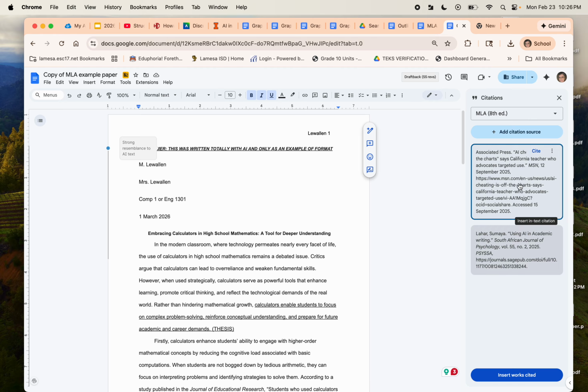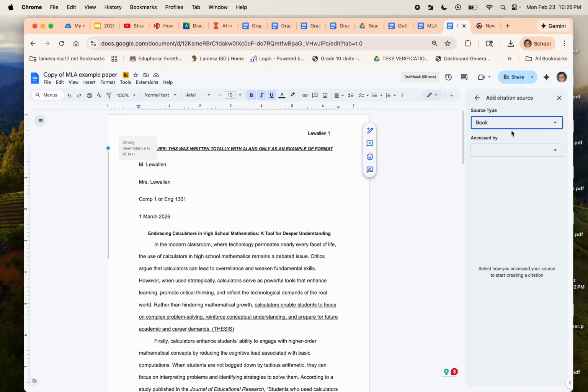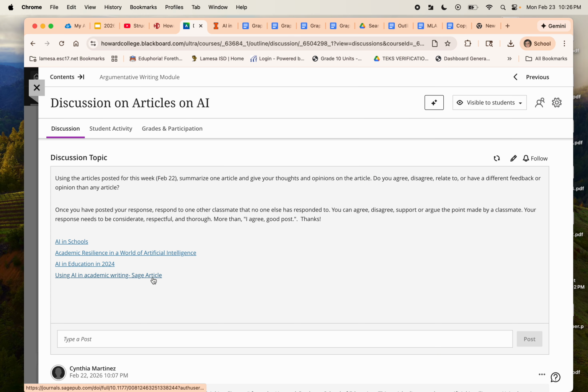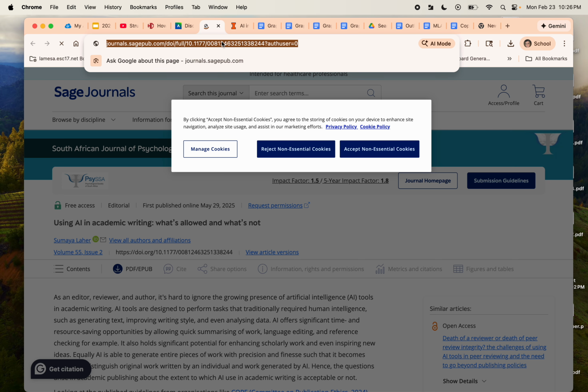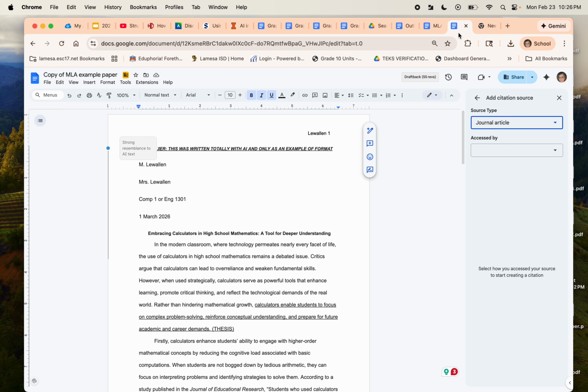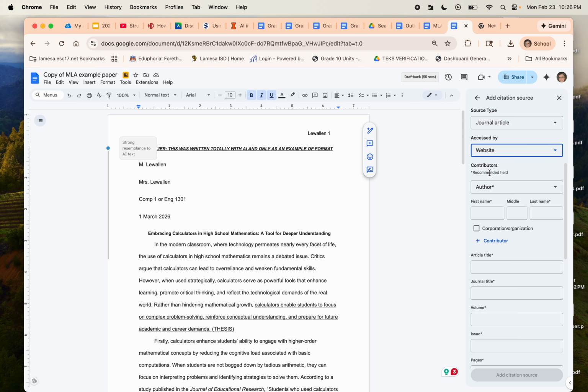This one right here is fine. Let's see. Add a citation source. Journal article. That one there. Control C. We're going to try it one more time. Accessed by a website.